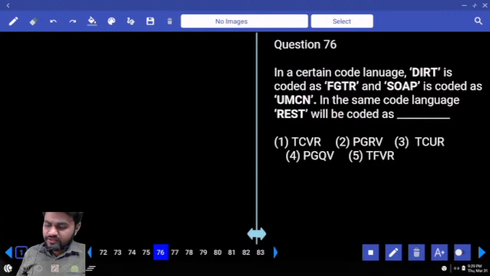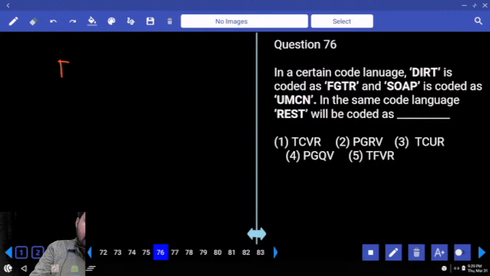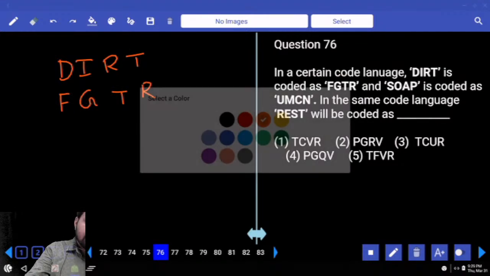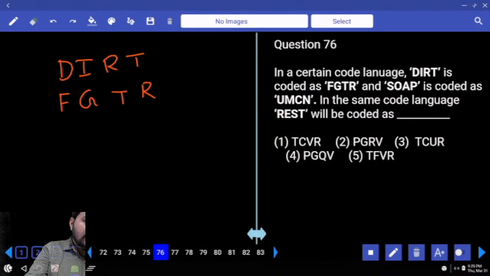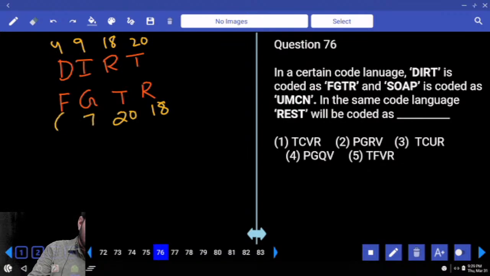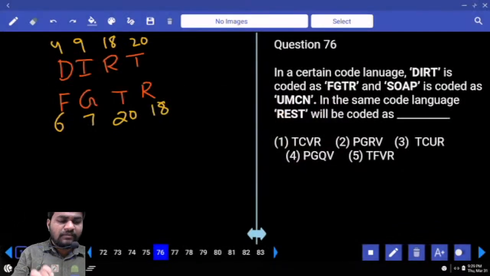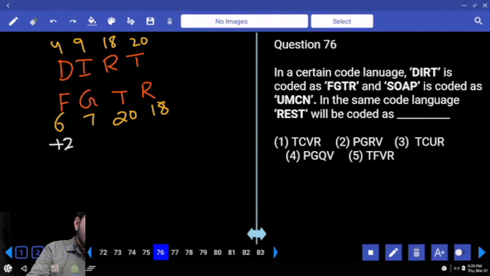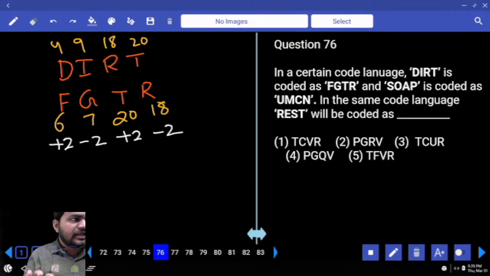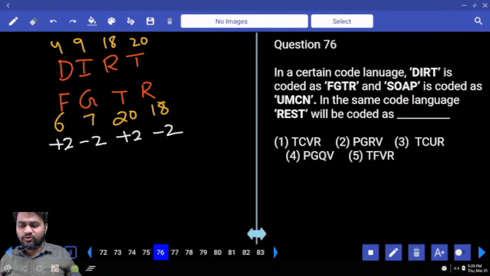Next, in a certain code language that is coded as F, G, T, R, which means D4, I9, R18, T20, R18, T20, G7, F6. Now if you look at the numbers here, 4 becomes 6, nothing but plus 2, 9 minus 2, 18 plus 2 is 20, 20 minus 2 is 18. So plus 2 minus 2 alternatively.